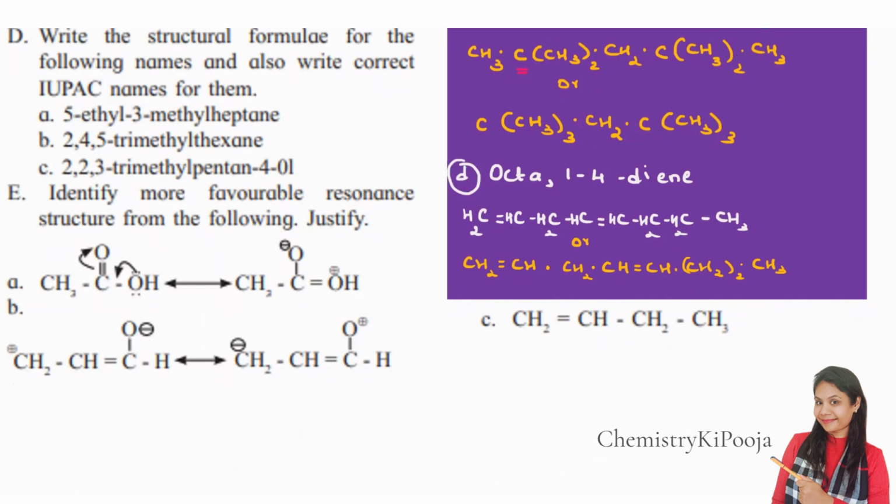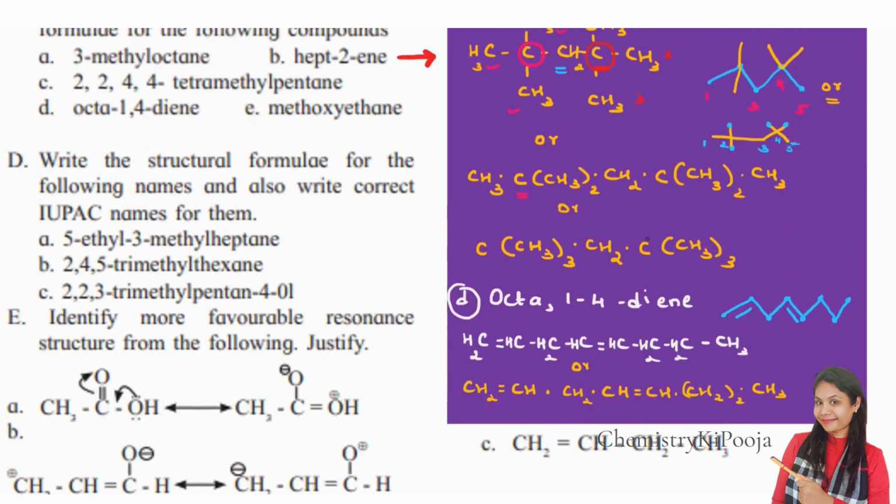Clear? Coming to the bond line. Now total 8 carbons. So it is 1, 2, 3, 4, 5, 6, 7 and 8. And then the first, this is 3, 4 and fifth one. Clear? So this is the bond line structure. Now let us quickly move ahead with the fifth question, that is methoxyethane.